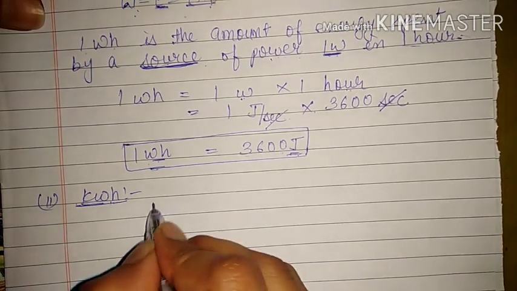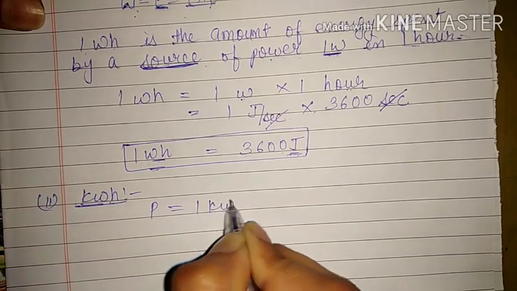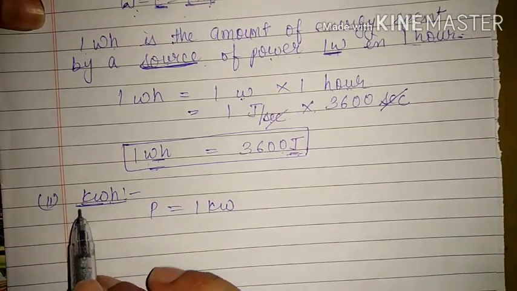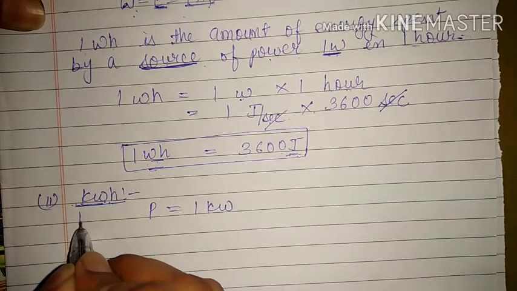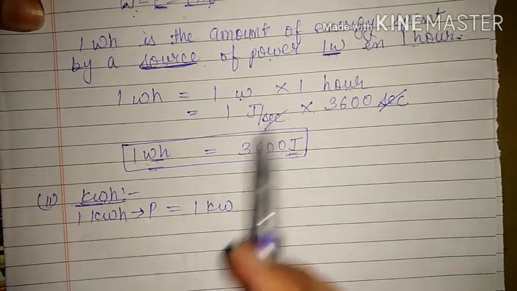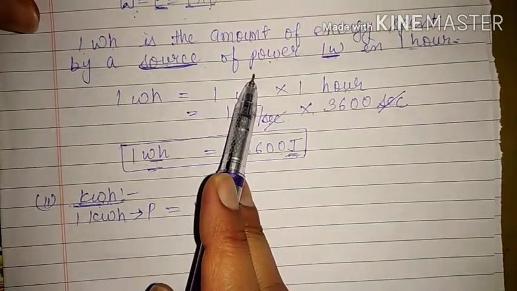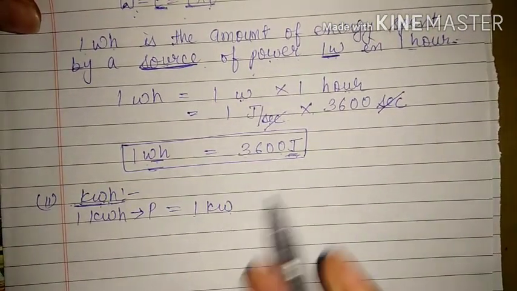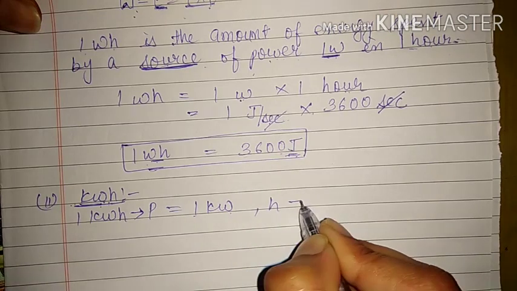This time the power of the source is 1 kilowatt.